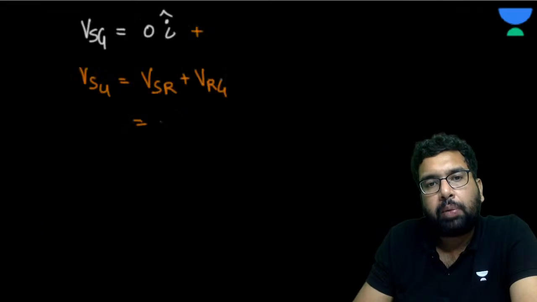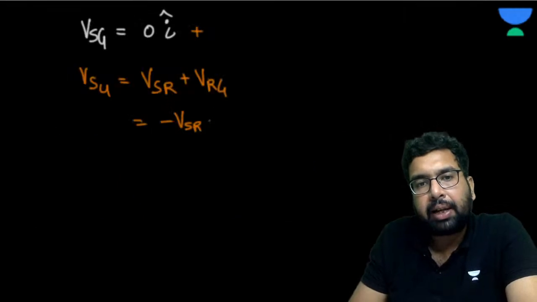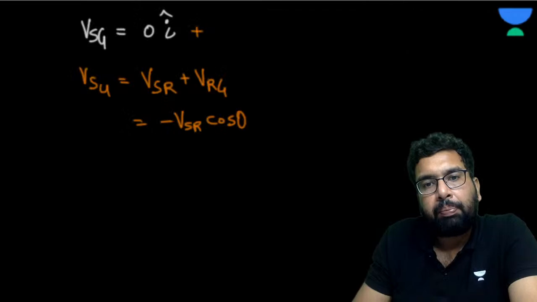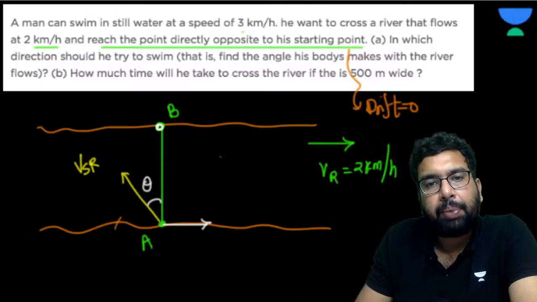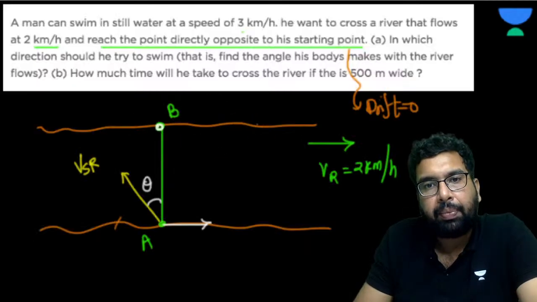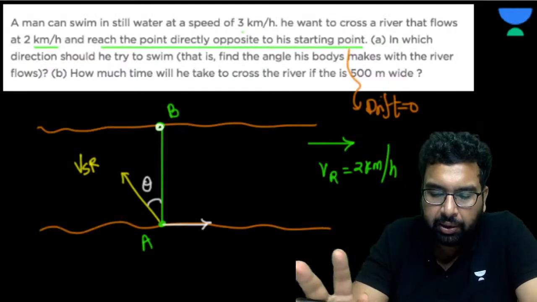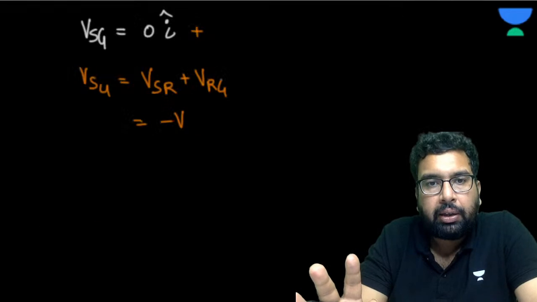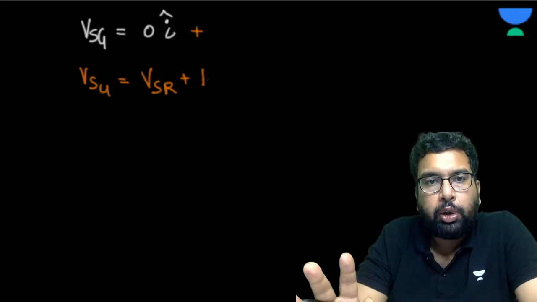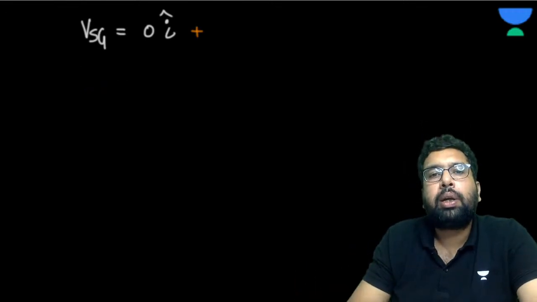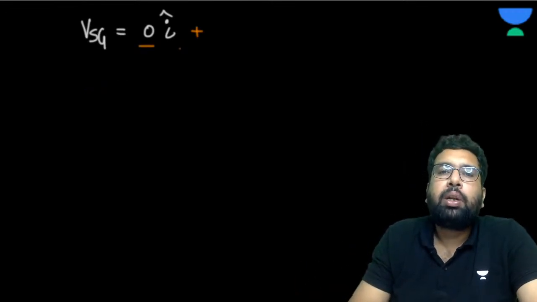So velocity of swimmer with respect to river is going to be minus velocity of swimmer with respect to river, and that is in the direction, so cos theta, plus, so this is I cap. Just leave it. So you understood that it must have zero in the I direction. Then only it has zero drift.